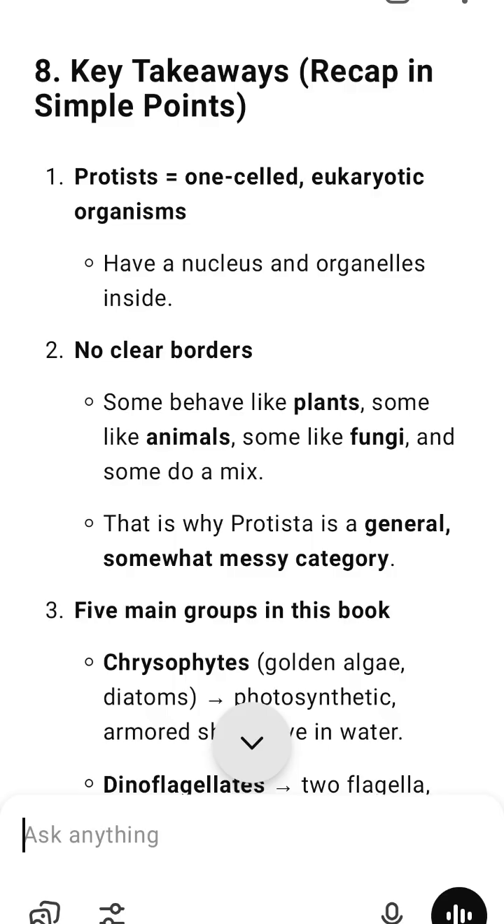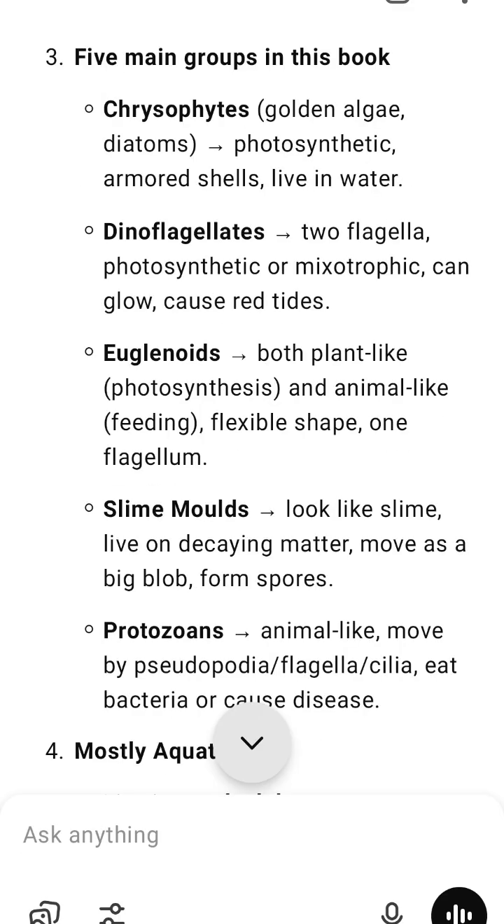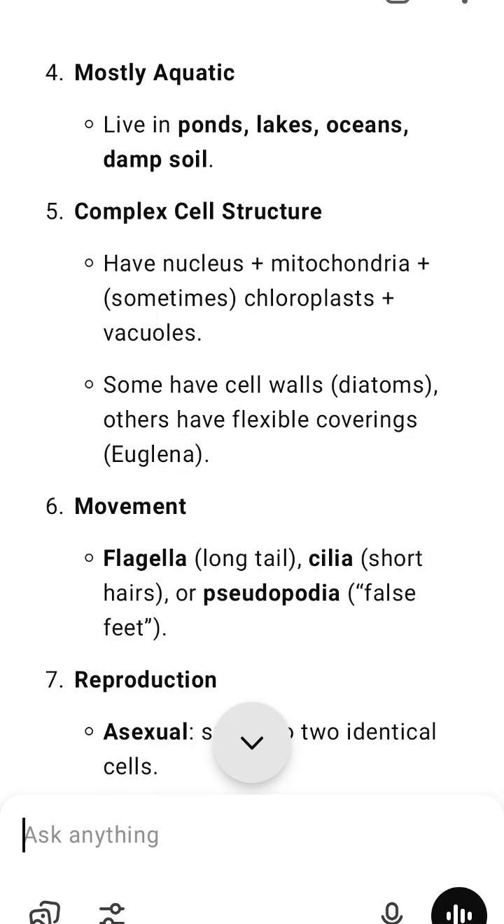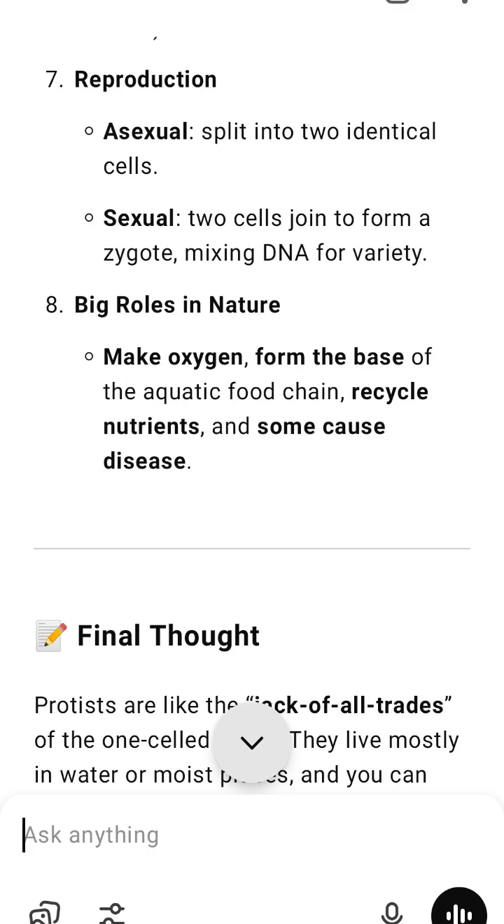Their cell is well organized, more complex than bacteria, but simpler than a plant or animal body. By studying Protista, we see how life formed basic building blocks that eventually led to all the complex plants, animals, and fungi around us today.